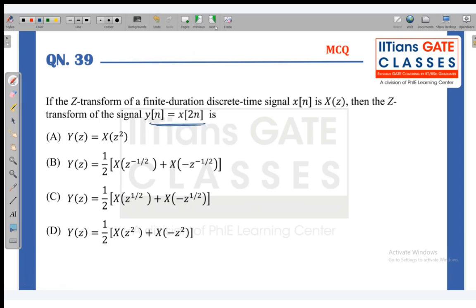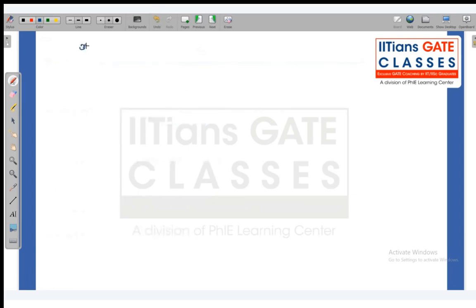So this is actually a direct property, but let's understand it by one example. Let's assume that x of n is 1, minus 1, 2 and minus 2, any values you can choose. Now if I draw x of 2n, then I'm assuming that this is 0, then this will be 1 and 2. X of 2n will be 1 and 2, every second sample.